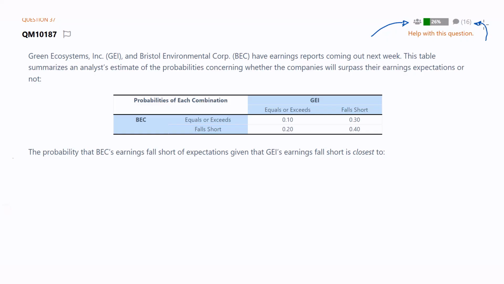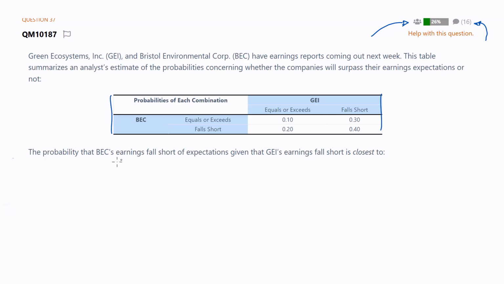So what have we got here? We've got Green Ecosystems, GEI, and Bristol Environmental Core, BEC, have earnings reports coming out next week. So nothing's happened yet. This table summarizes an analyst's estimate of the probabilities concerning whether the companies will surpass their earnings expectations or not. Okay, and we can see equals, exceeds, falls short.